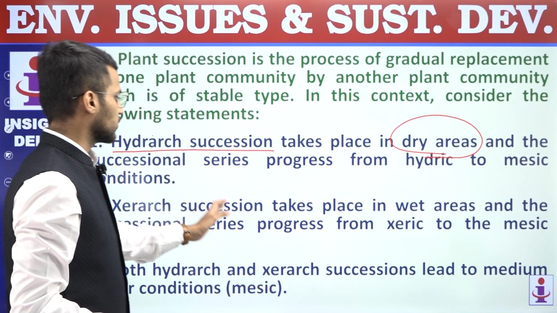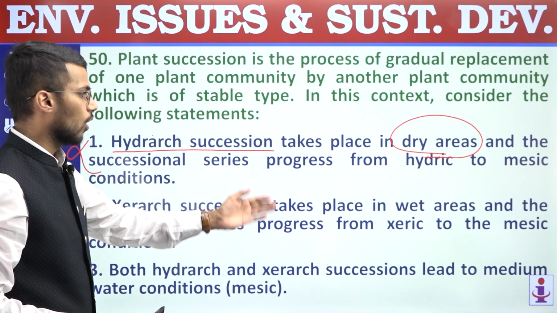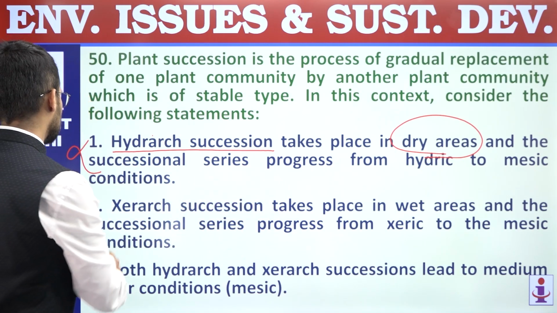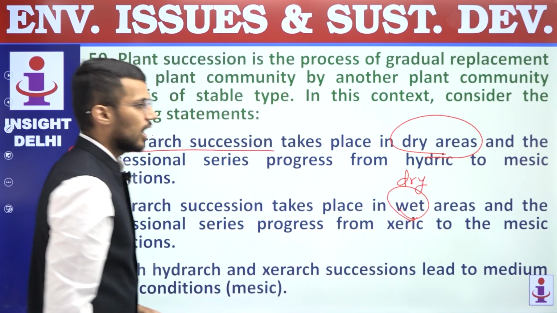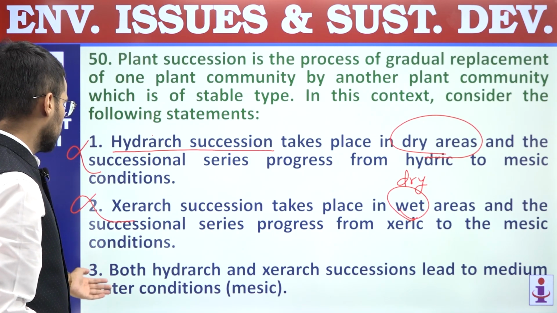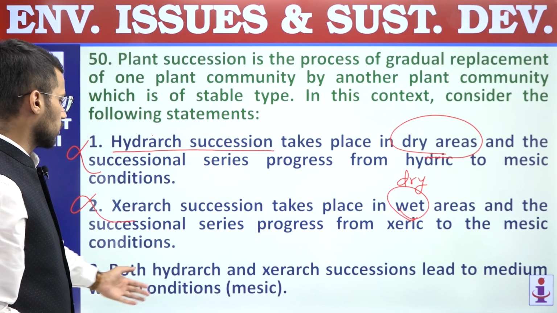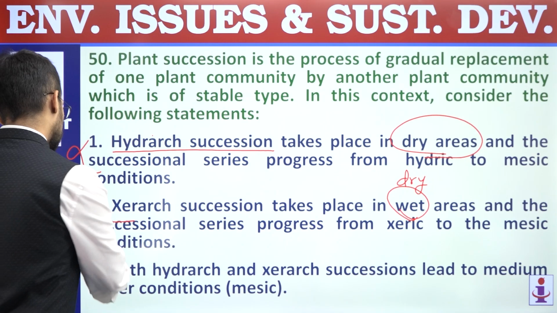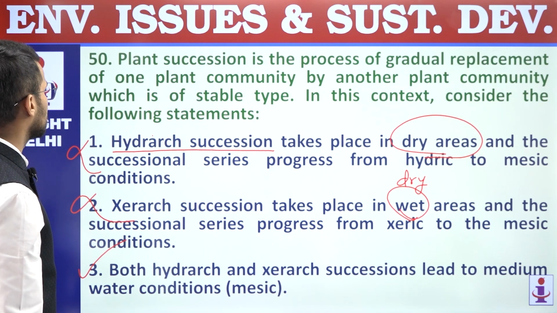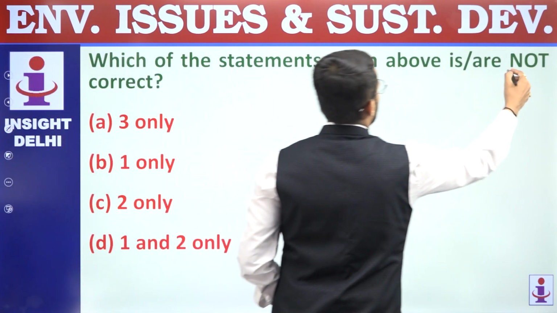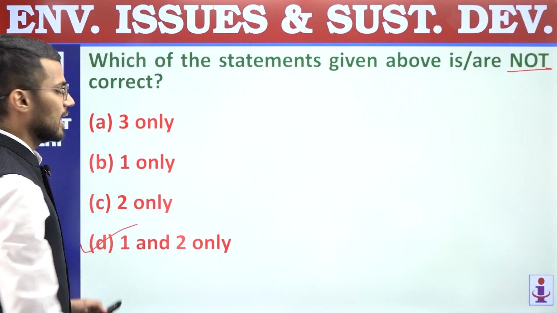Second, xerarch succession takes place in wet areas and the successional series progress from xeric to mesic condition. Again, an incorrect statement because it occurs in dry areas, not wet areas. Third, both hydrarch and xerarch successions lead to medium water condition, that means mesic condition. Correct statement. So, first and second statements are incorrect, third is correct. We are supposed to find out not correct statements which are first and second, and hence answer is D. Question number 50, answer is D.